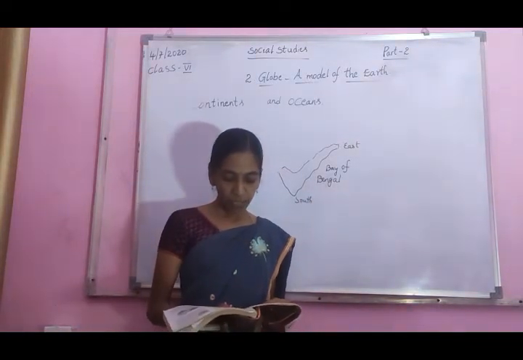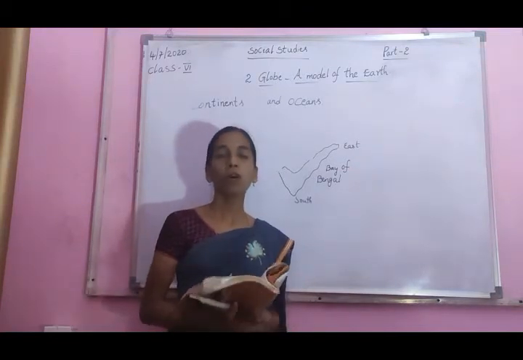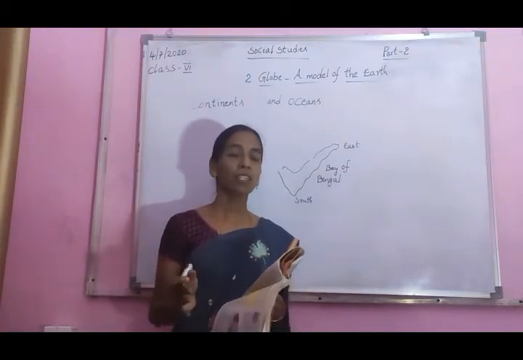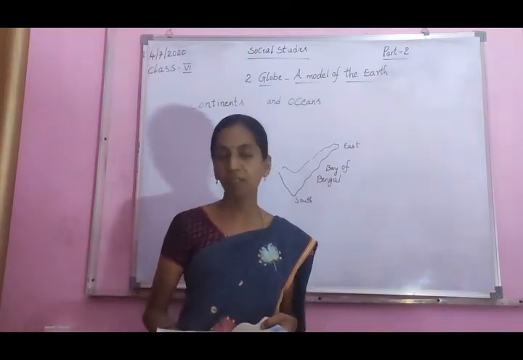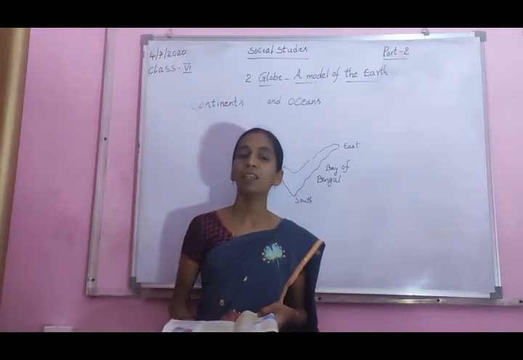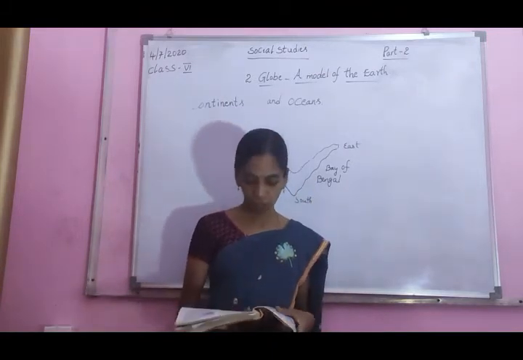One of the oceans is frozen into ice. Find out its name. One ocean is totally covered with ice. Which ocean? Arctic Ocean. The Arctic Ocean is totally covered with ice.